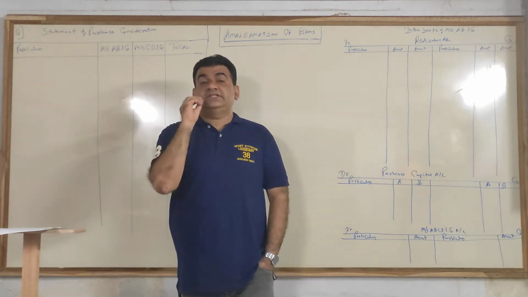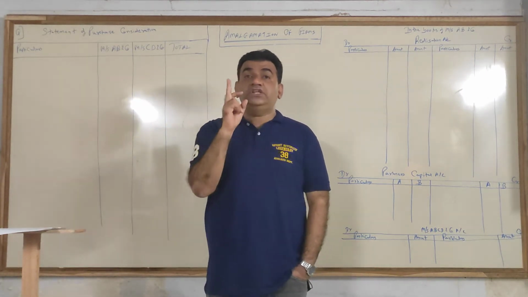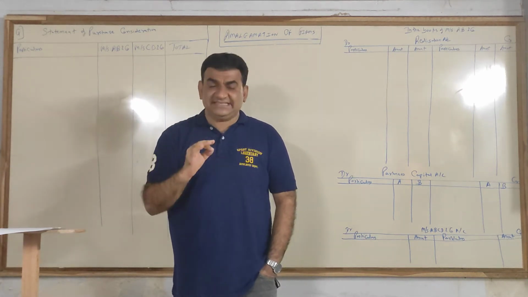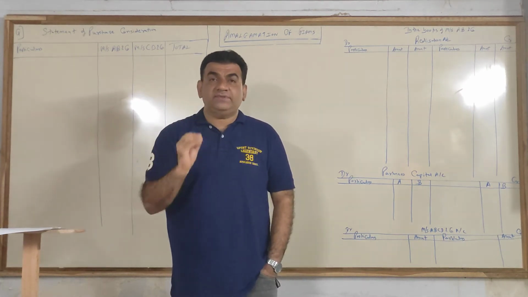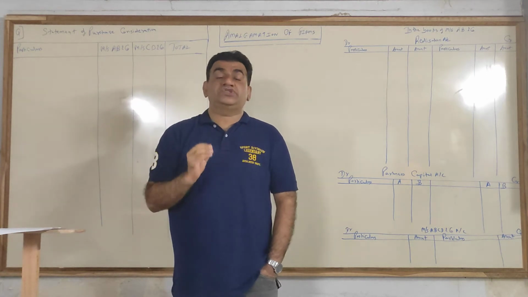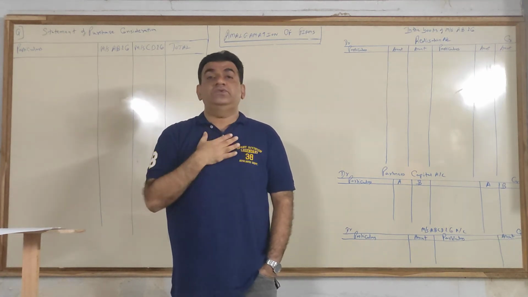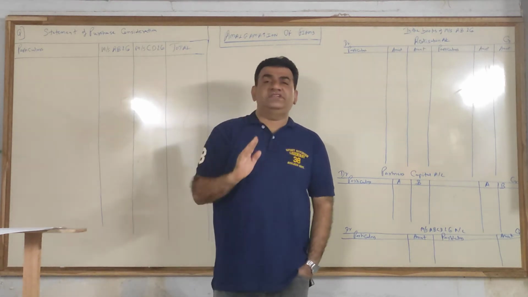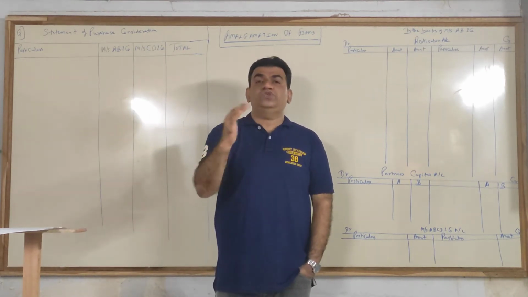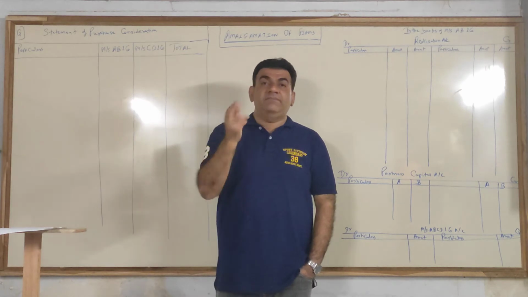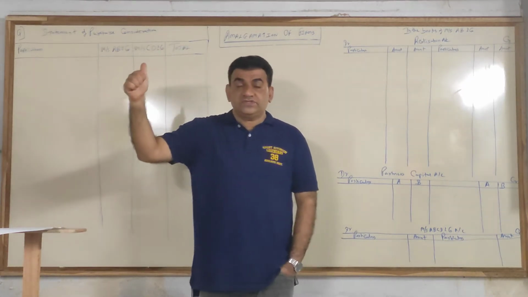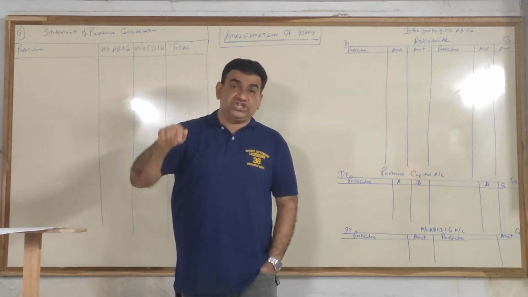In exam, the chances of sums along with the journal for the old firm is comparatively less. I would say 5 to 10% of sums are asked on journal, but we will do at least 2 sums. It's nothing very difficult. Once you know the ledger part, journal is nothing but picking up the entries from the ledger only. So that is accounting of old firms in the form of ledger or journal.